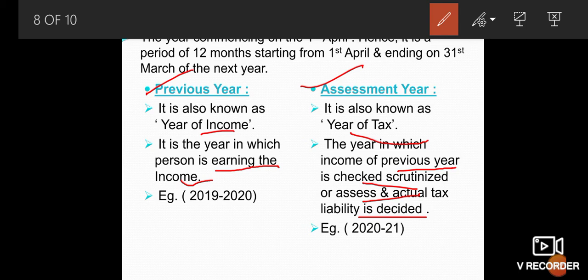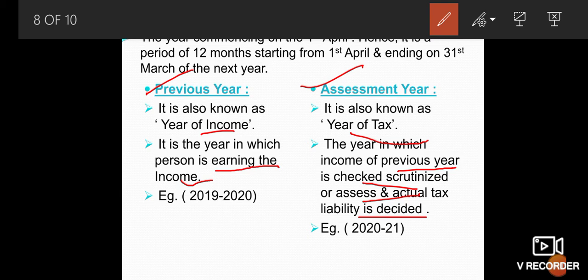Let's see, in the previous year 2019-2020, from 1st April 2019 to 31st March 2020, we assume that the person is earning the income. In the assessment year 2020 to 2021, all the previous year's income is checked and scrutinized, and the actual tax liability is decided. It is the assessment year.